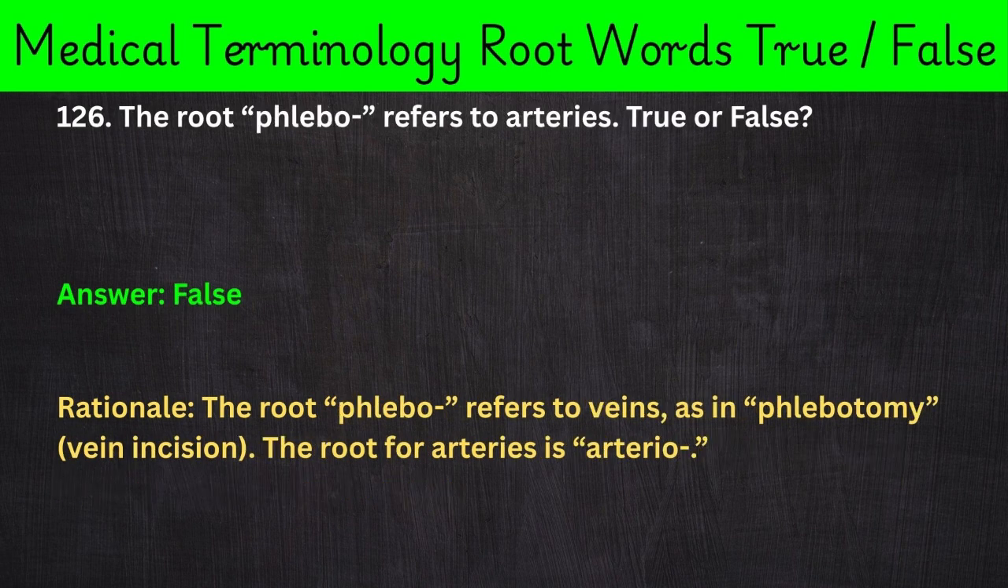126. The root phlebo- refers to arteries. True or false? Answer: False. Rationale: The root phlebo- refers to veins, as in phlebotomy, vein incision. The root for arteries is arterio-.